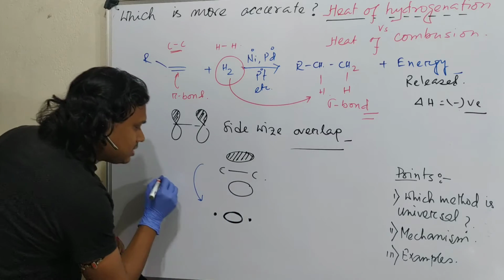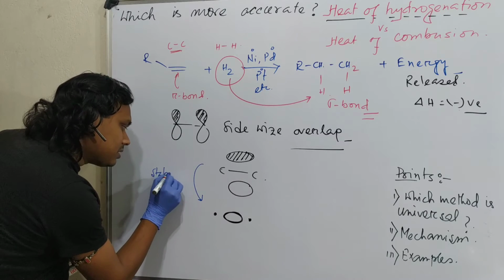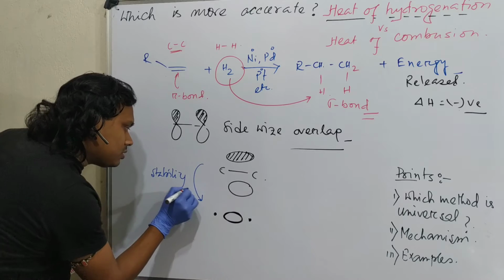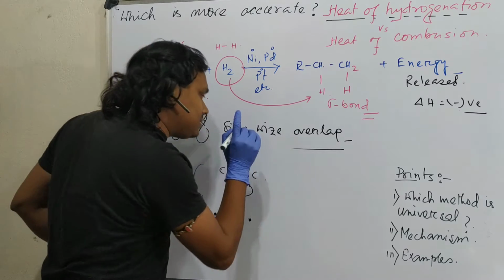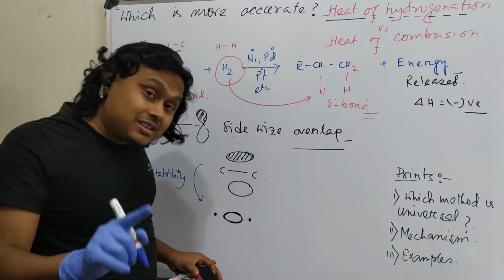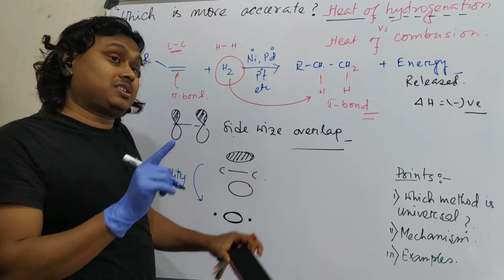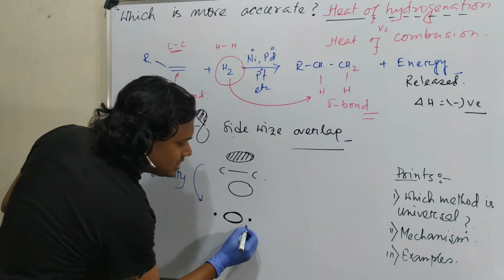This is movement towards stability. Now we understood that these pi bonds are slightly less stable. I am not saying it's unstable, don't get confused.